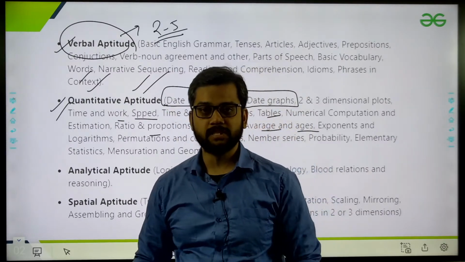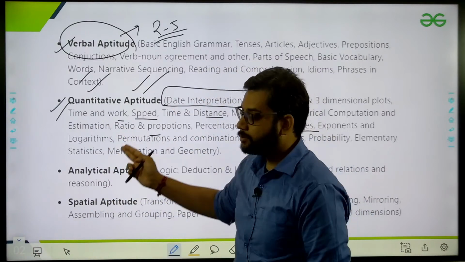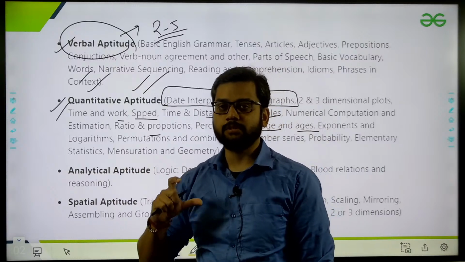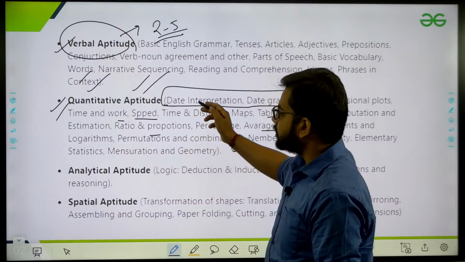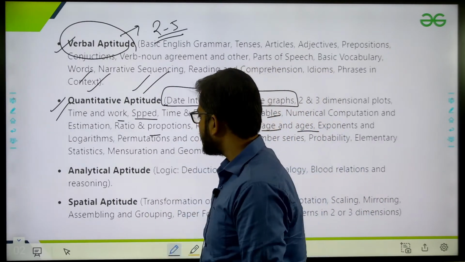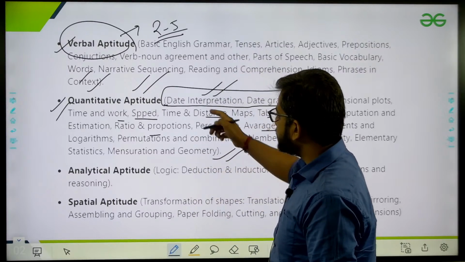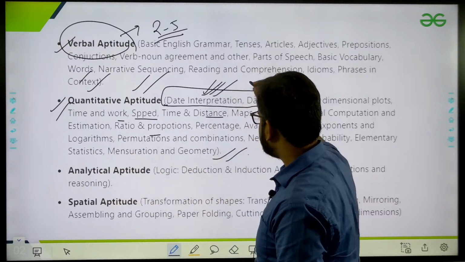Data interpretation is basically a combination of all things, because the amount of syllabus is too much and the score is low, the number of questions is low. That's why they try to combine all the questions into one question. It is called data interpretation, first thing. So you don't have to worry about all these things if you have clear data interpretation. Recently, in the last 5 years, the DI part is very important.